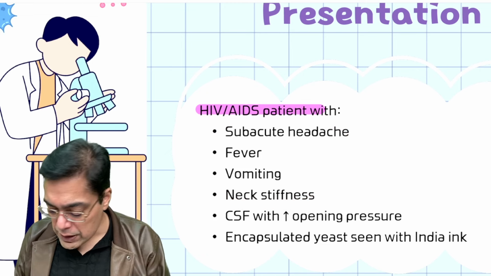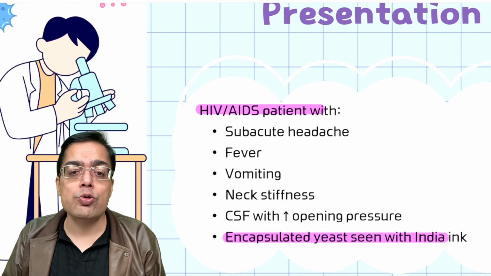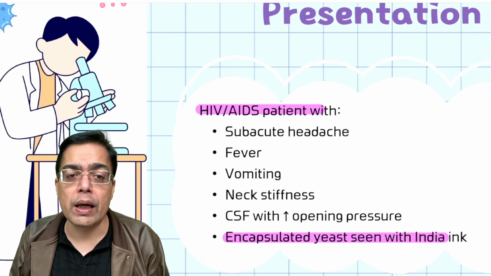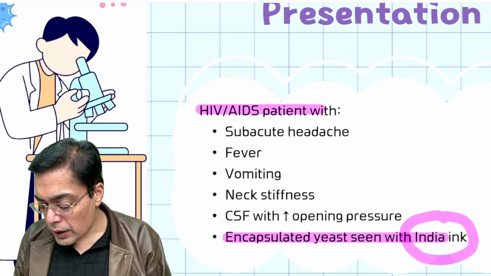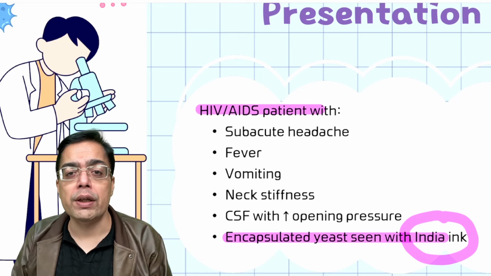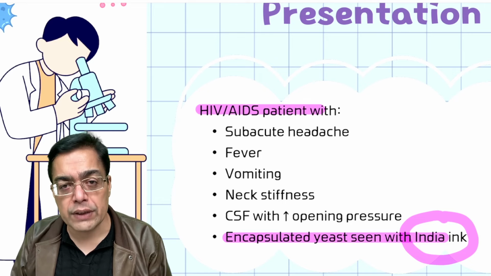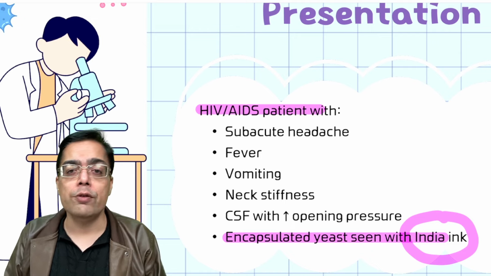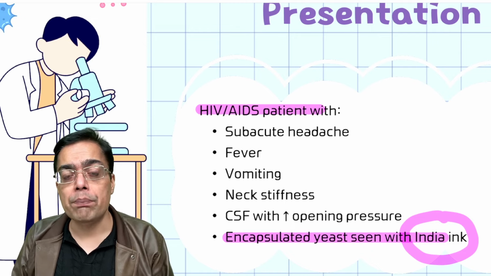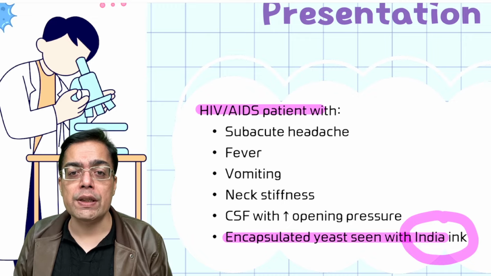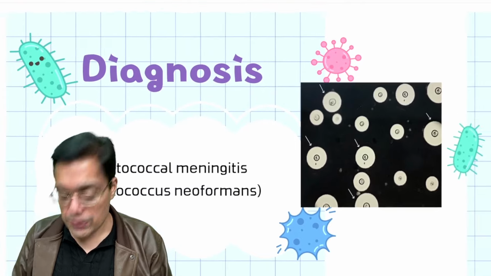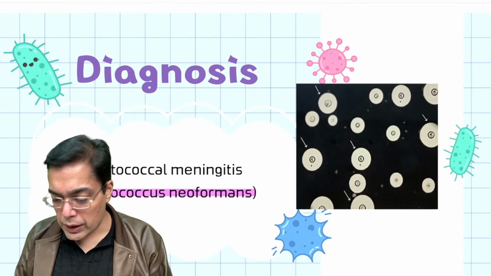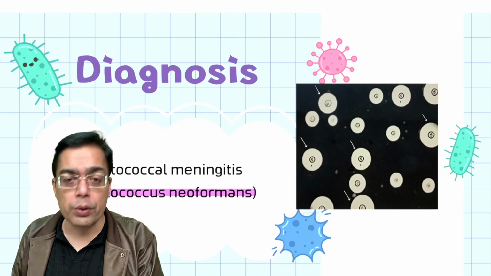And on the CSF examination, that's a buzzword, encapsulated yeast, which is going to be seen with the help of India ink only. Now, India ink staining is associated with diagnosis of an encapsulated yeast. That is going to be an example of a negative staining. And of course, you know the fact in case of HIV positive individuals, one of the important causes of fungal meningitis is this particular infection that is given the name of cryptococcal meningitis. The causative organism over here happens to be Cryptococcus neoformans, which was already known to you.